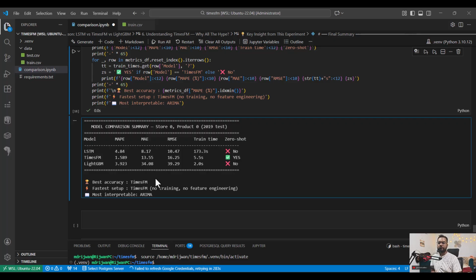That's why TimesFM is much better. There are also other models like ARIMA, which people are actually using, so you can use it and understand how it compares with the TimesFM model and the other models. But again, everywhere you have to train on particular data. So that's why TimesFM is winning in this particular part. Okay, thank you.